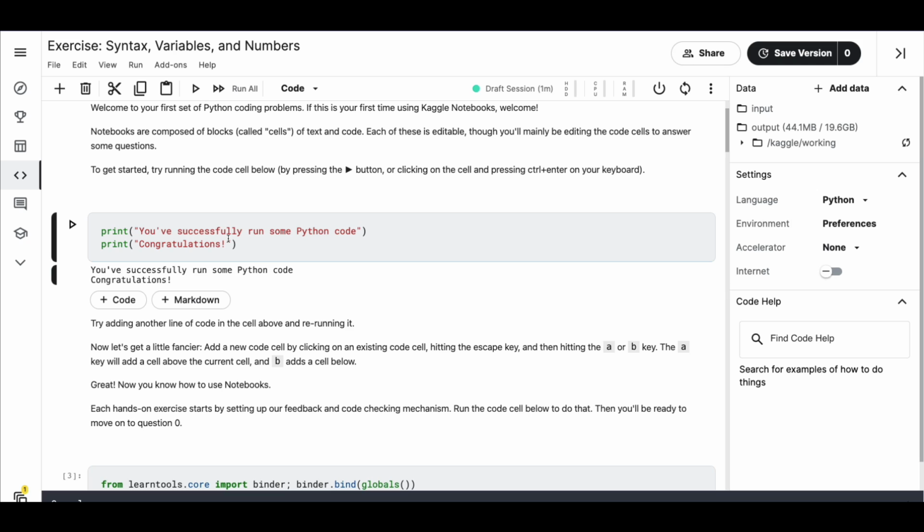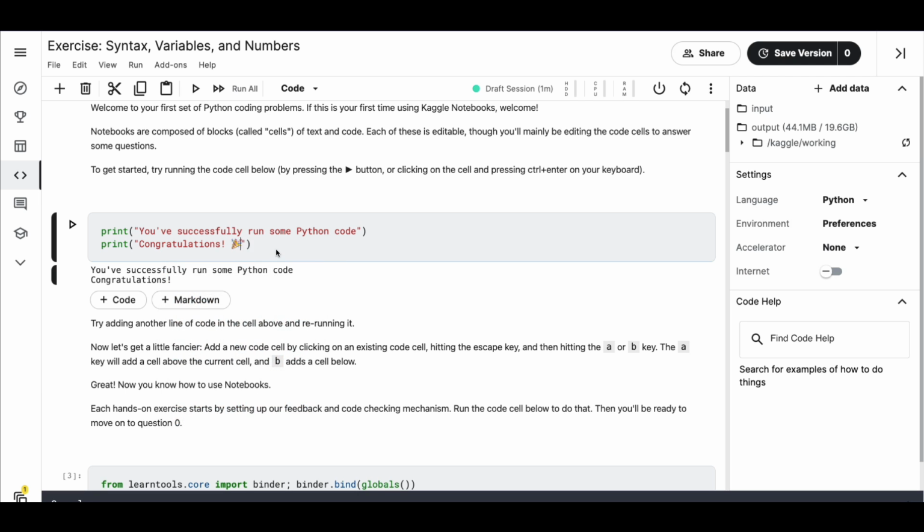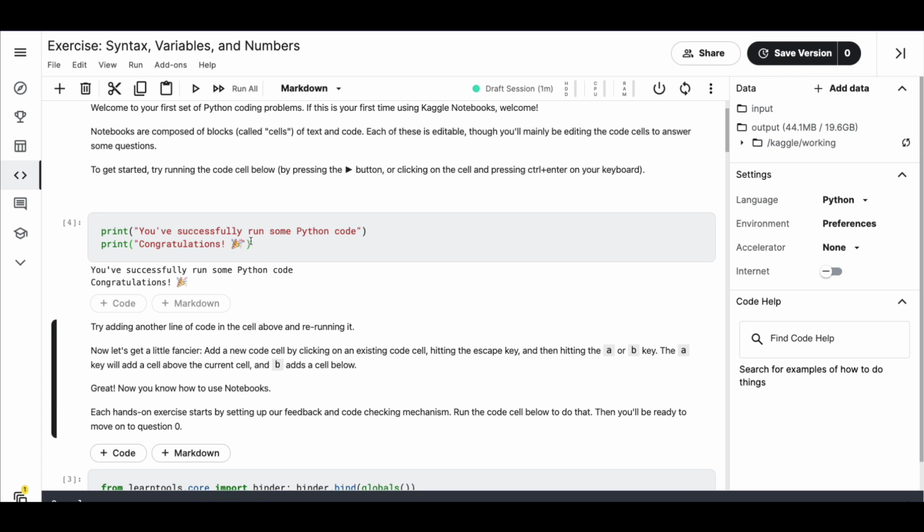So what we have printed, you have successfully run some Python code. Congratulations. Like I said, I always encourage you to mess up things. So now let's try one more thing here. What we learned, let's try to put an emoticon, maybe this, and then try to run. Does it work? Yes, it works.